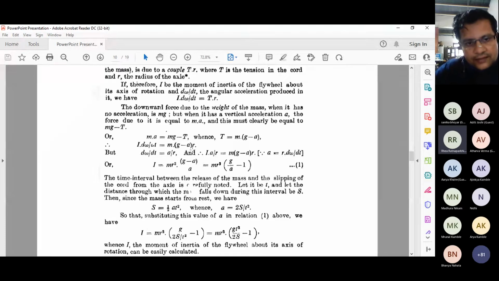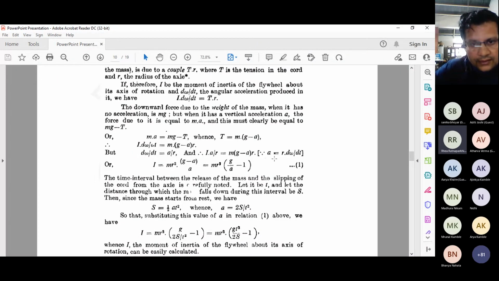So I dω/dt will be m into (g minus a) times r. How does this come? Because you just put the value of T in the expression of I dω/dt. So I dω/dt is T times r, and T times r means m times (g minus a) times r. So that's the quantity you have. So dω/dt, that is a by r, you are getting.